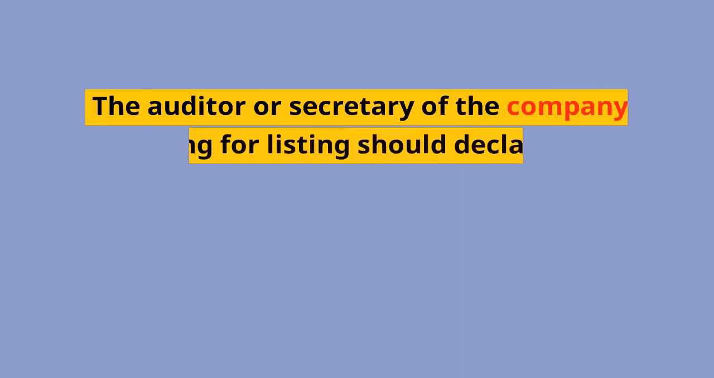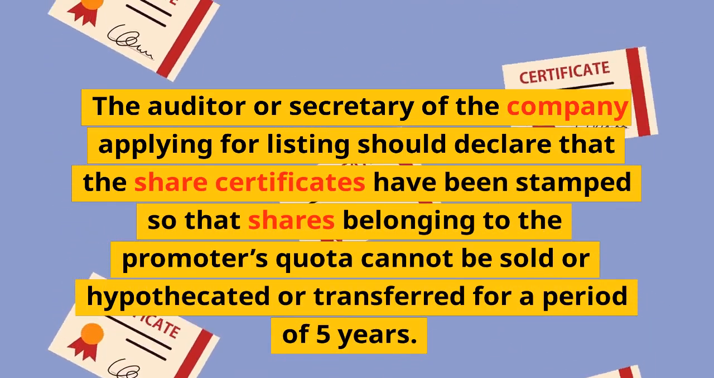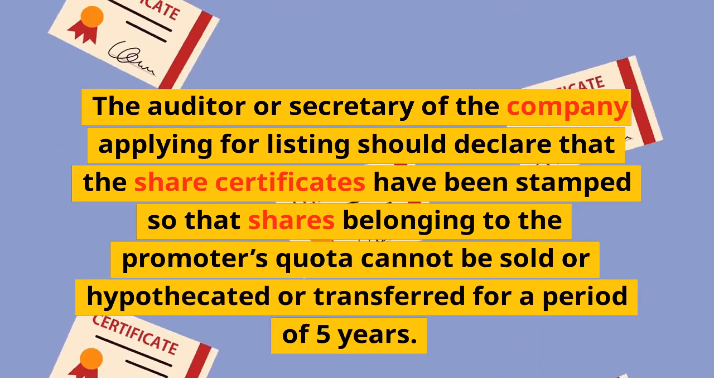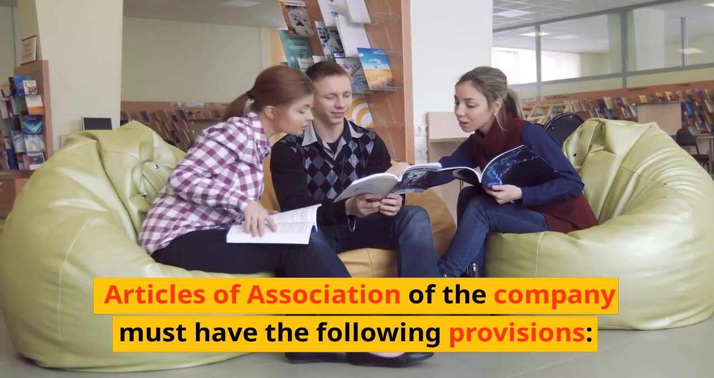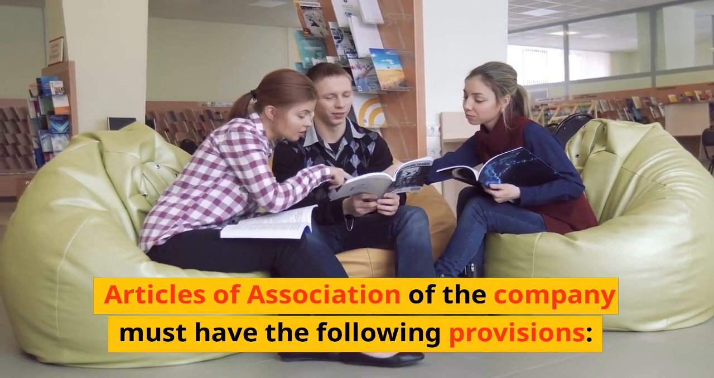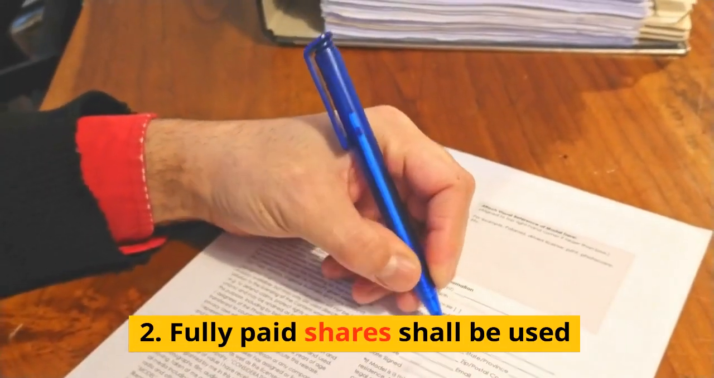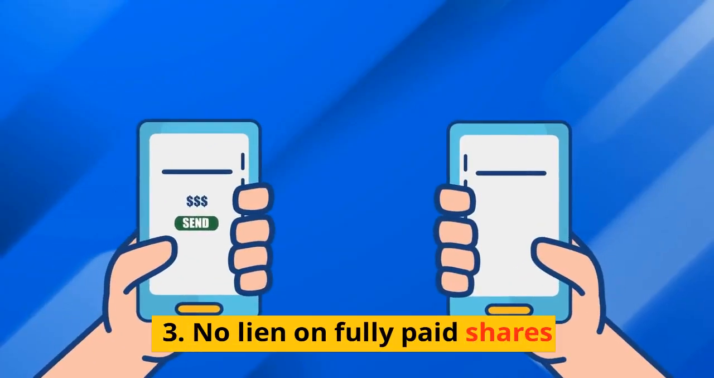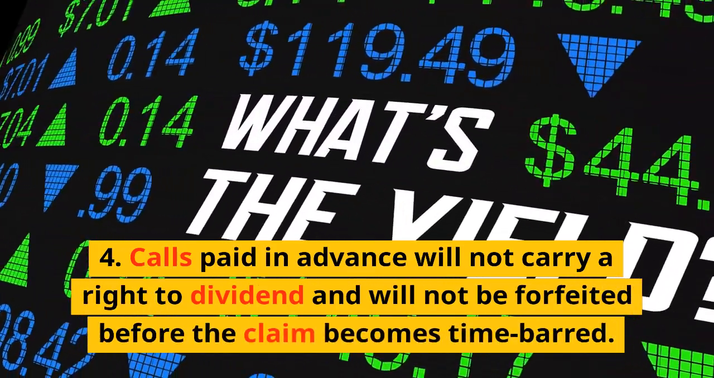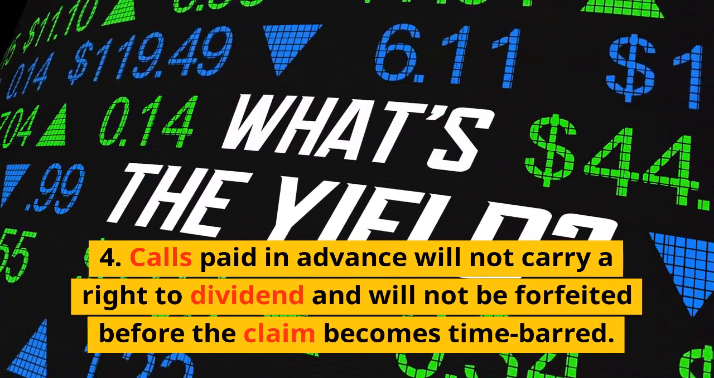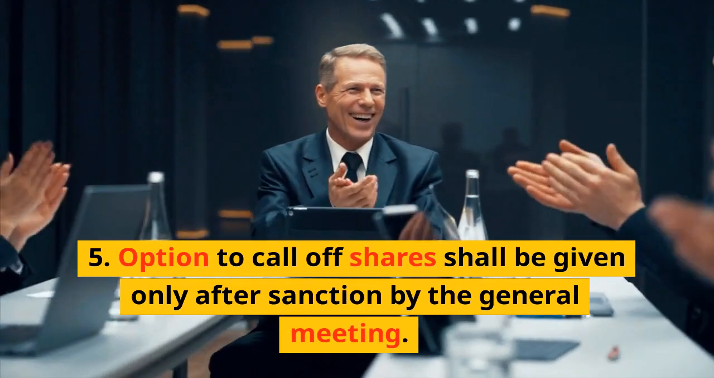7. The auditor or secretary of the company applying for listing should declare that the share certificates have been stamped so that shares belonging to the promoter's quota cannot be sold, hypothecated or transferred for a period of 5 years. 8. Articles of association of the company must have the following provisions. 1. A common form of transfer shall be used. 2. Fully paid shares shall be used. 3. No lien on fully paid shares. 4. Calls paid in advance will not carry a right to dividend and will not be forfeited before the claim becomes time barred. 5. Option to call off shares shall be given only after sanctioned by the general meeting.